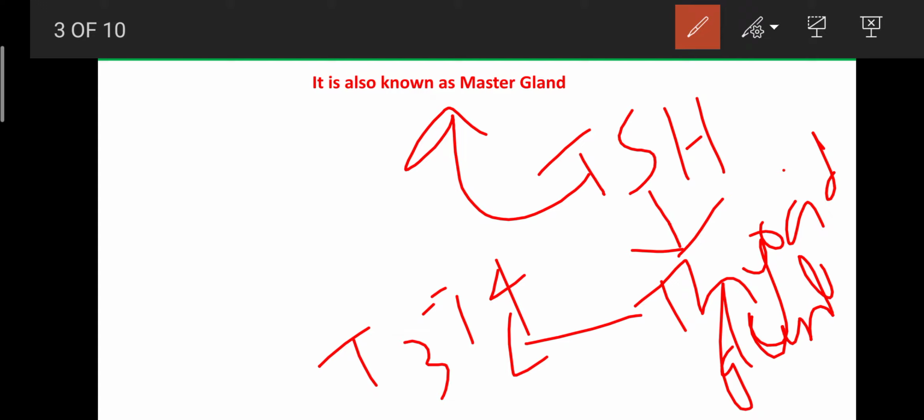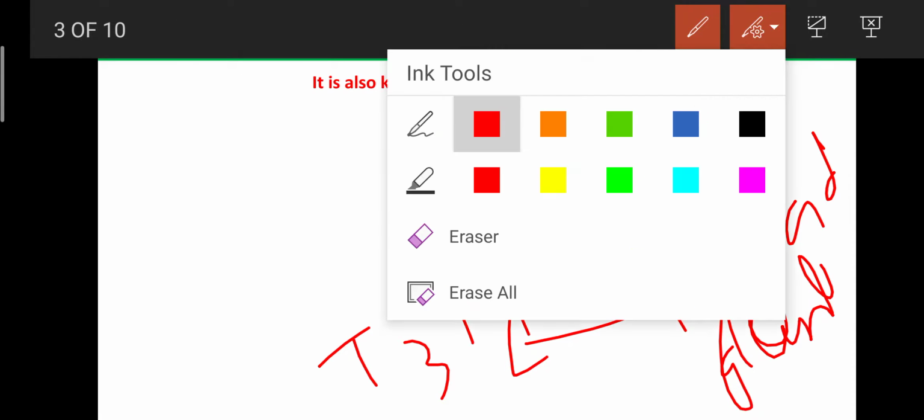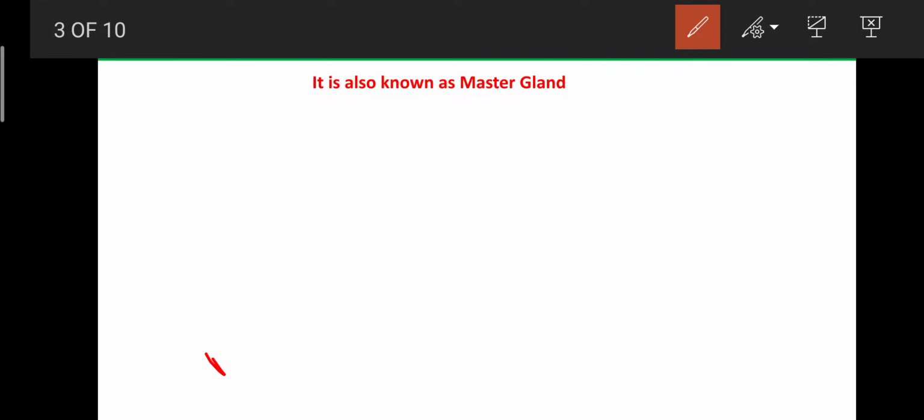Master means it can control the functions of all the glands, or the secretions of all the glands. They are mainly dependent upon the pituitary gland, or the hormones secreted by the pituitary gland. According to that, these glands are involved in the secretion and synthesis of hormones. Another example is the adrenal gland.